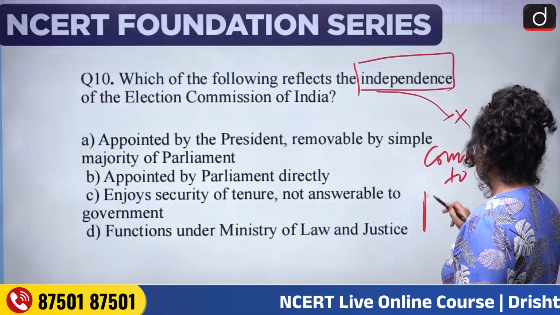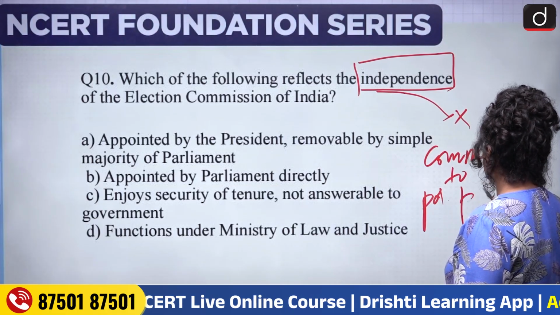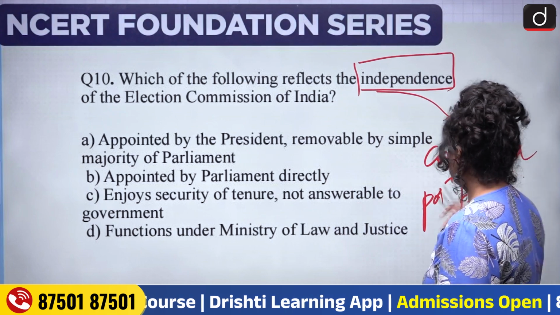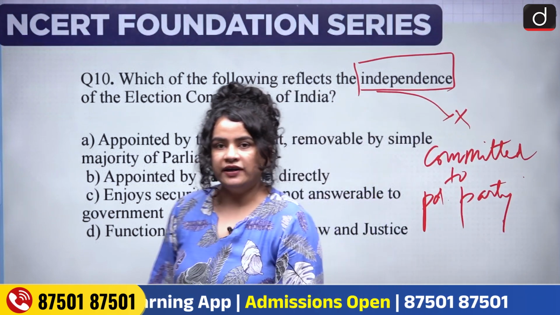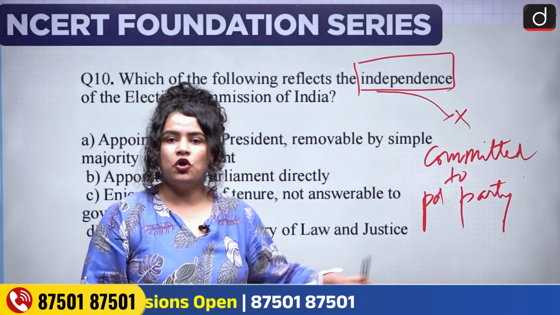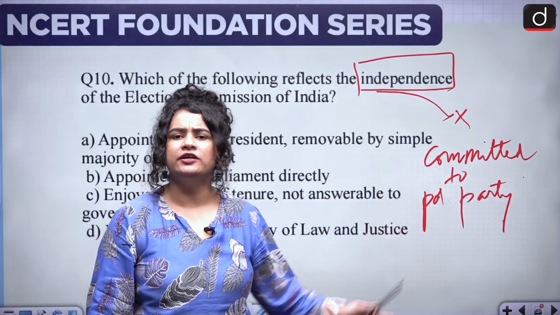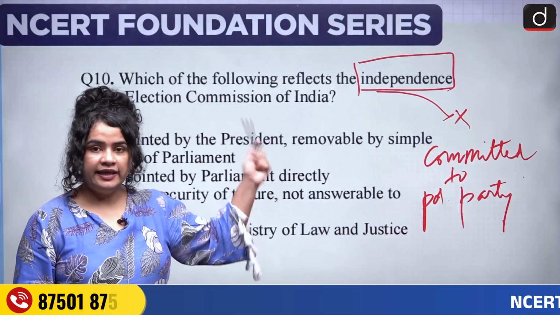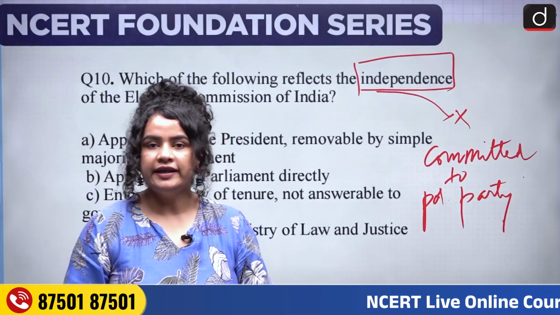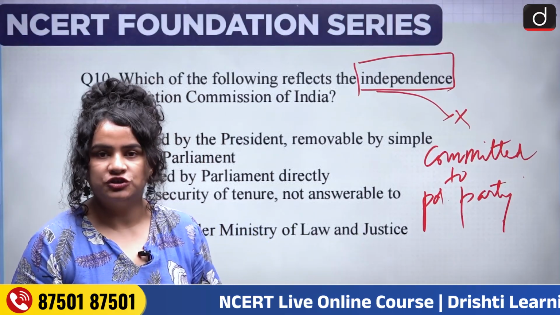Otherwise the elections will not be free, they will not be fair, and they're very likely going to favor the ruling party or any party that the Election Commission of India vows its allegiance to.